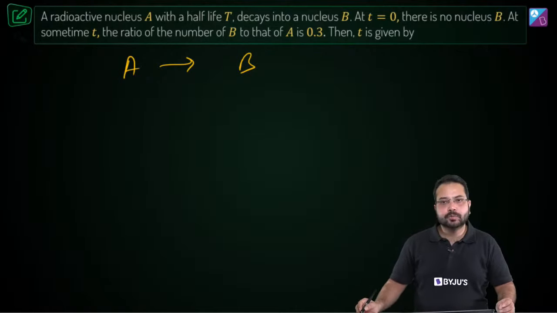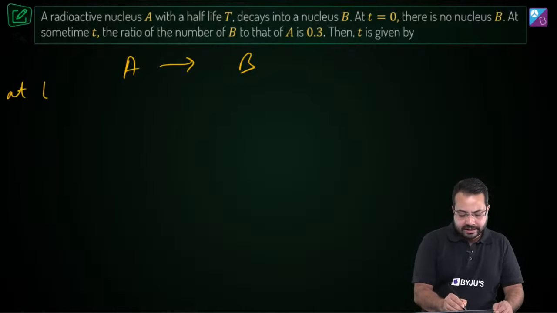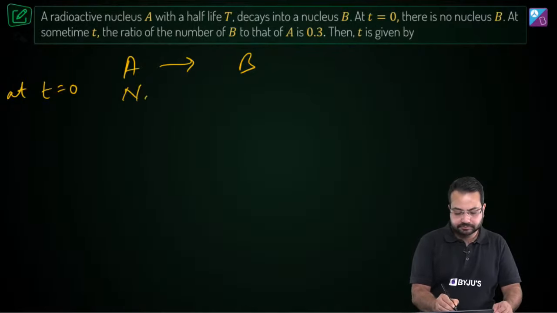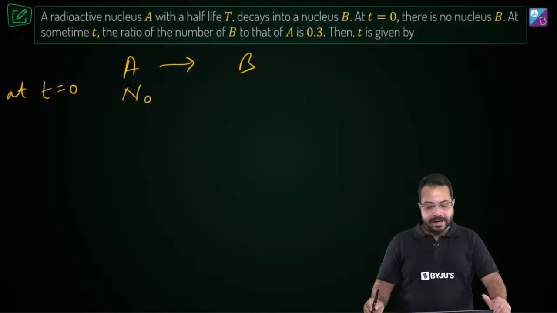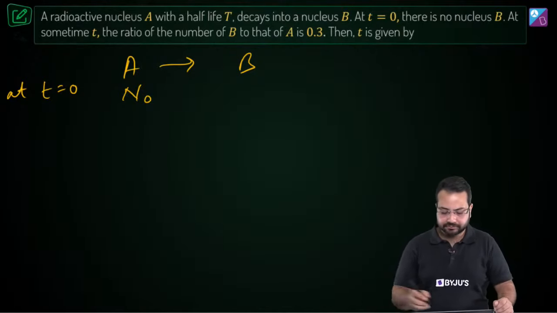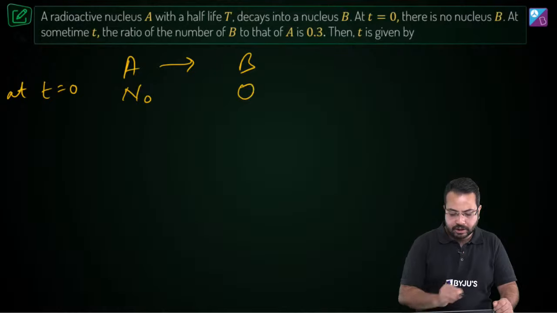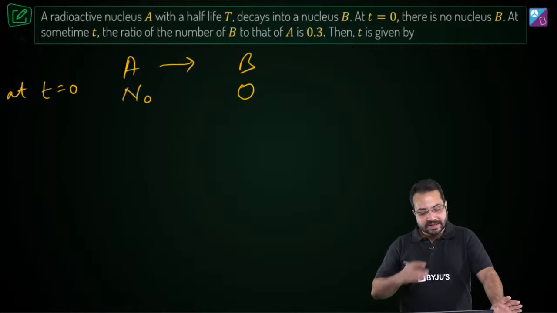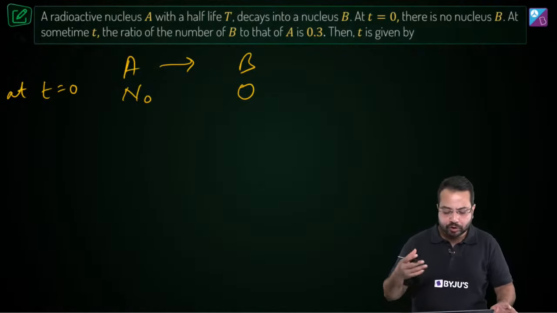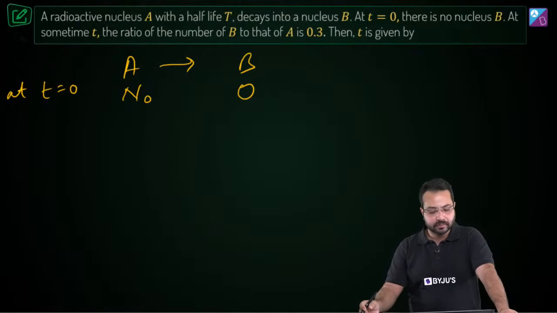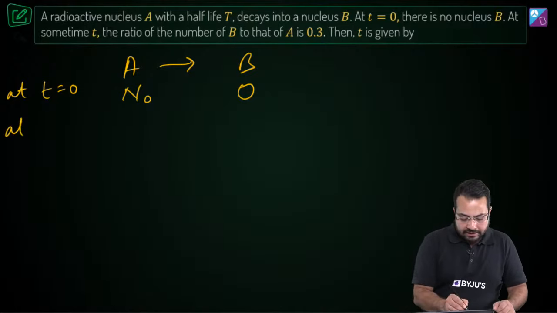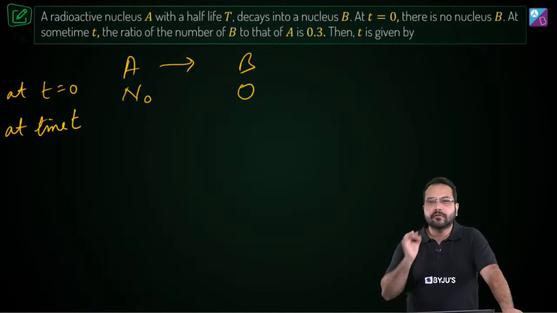Alright, so A decays to B. So let's say at T is equal to 0, there were N0 nuclei of A, which means there were 0 nuclei of B. So it is given in the question that initially there are no nuclei of B, correct? Okay. Now at time T, what will be the number of nuclei of A remaining?